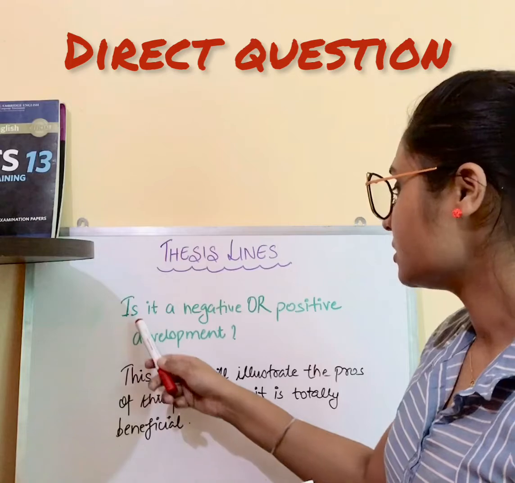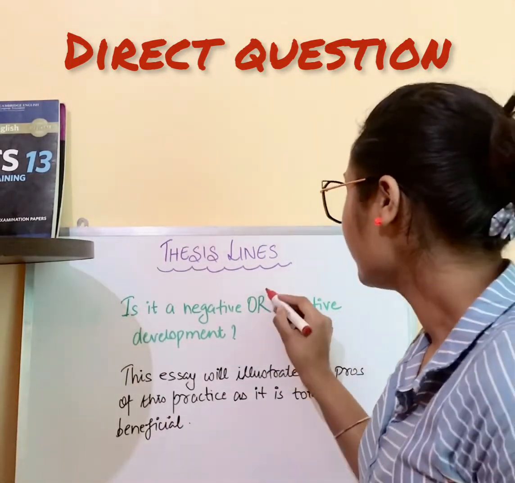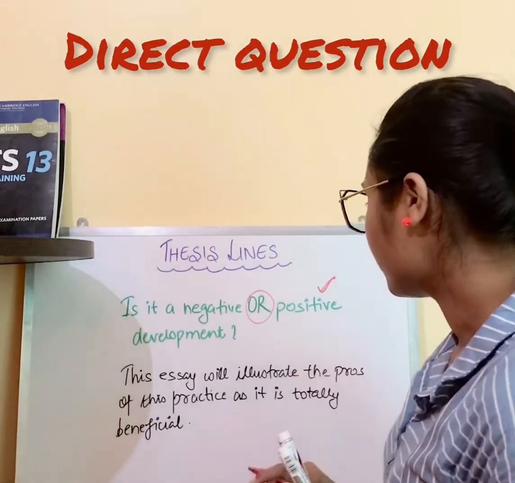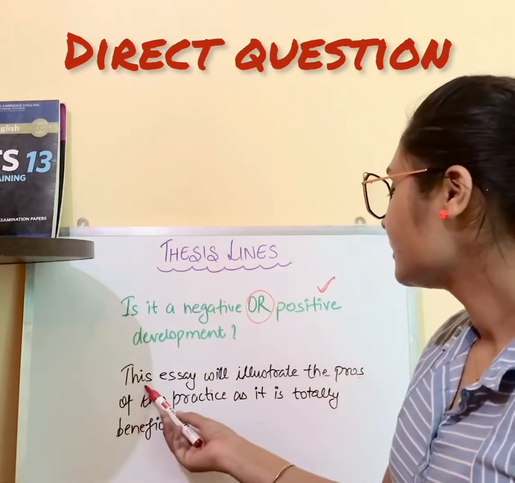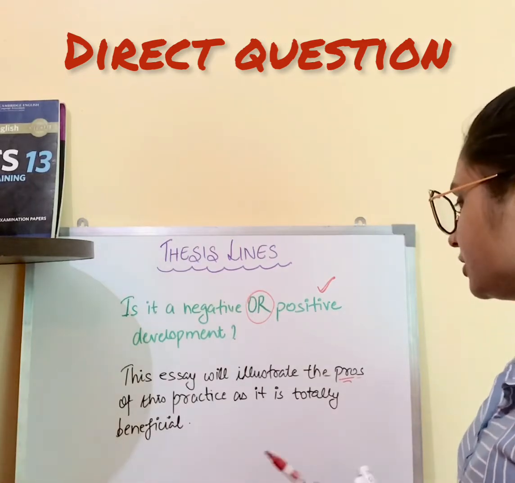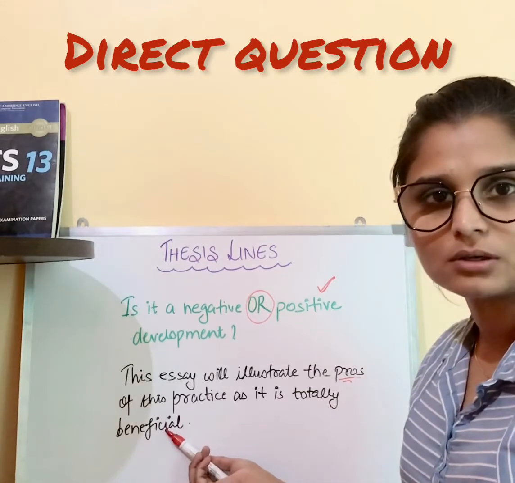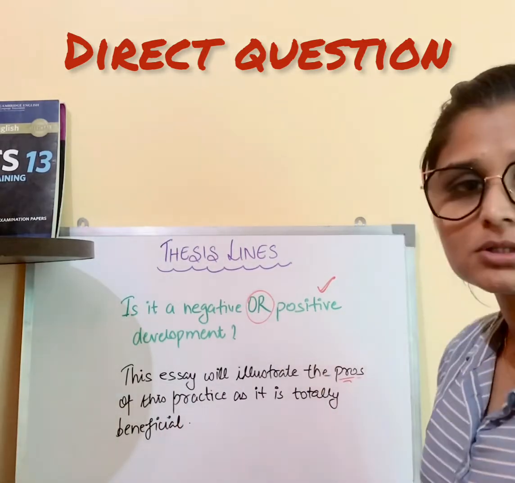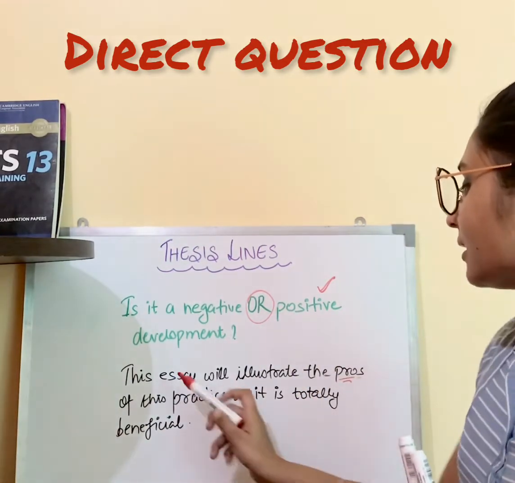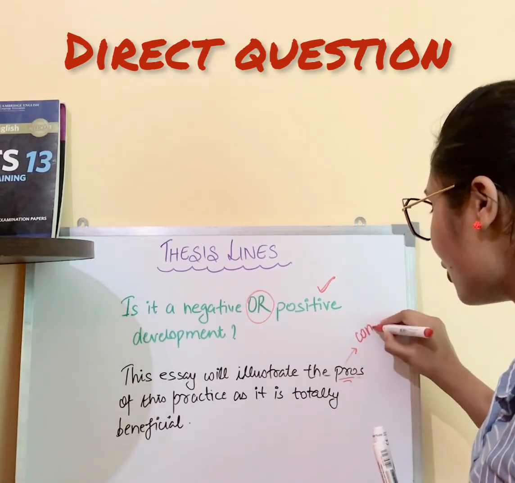Okay, direct question, that is it a negative or positive learning, where we have to choose only one. So if we are saying that it is positive, so our thesis line would be, this essay will illustrate the pros. What are pros? Pros are benefits or advantages of this practice as it is totally beneficial. If we think it is negative, so we would write, this essay will illustrate the cons.